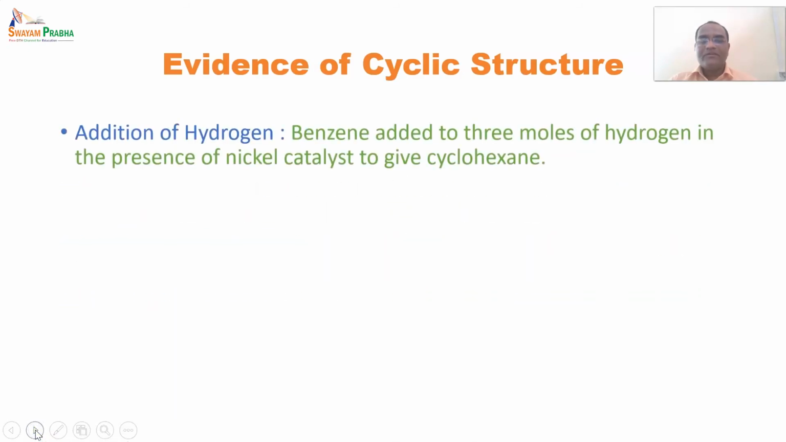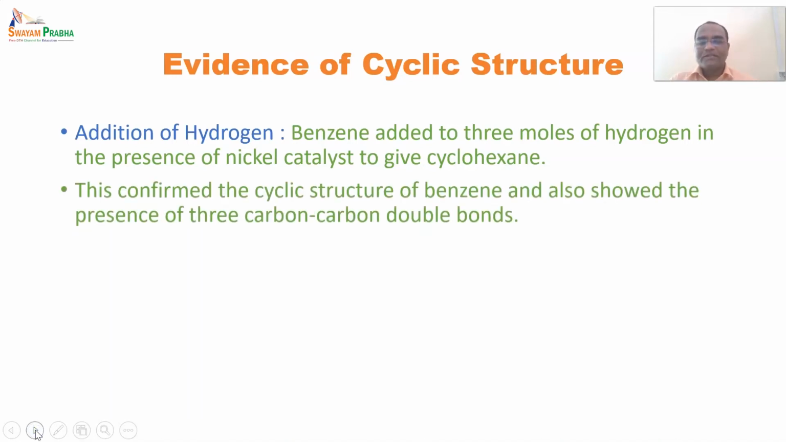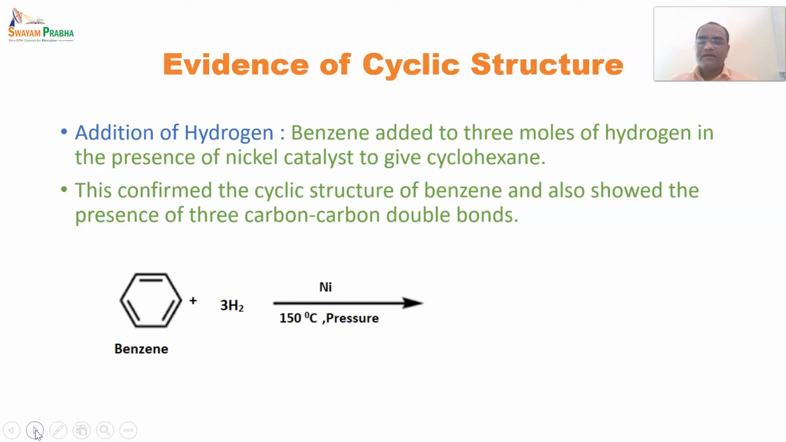After that, the second evidence for the cyclic structure of benzene. Benzene added 3 moles of hydrogen in the presence of a nickel catalyst to give cyclohexane. This confirmed the cyclic structure of benzene and also showed the presence of 3 carbon-carbon double bonds. So this is the structure of benzene, and 3 moles of hydrogen are reacted in the presence of nickel, usually Raney nickel. It has been utilized in such kinds of reactions.